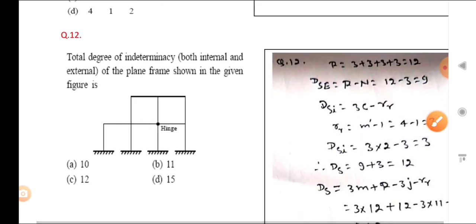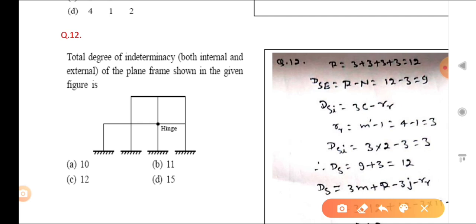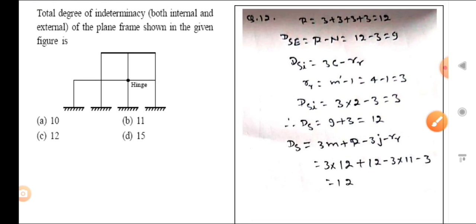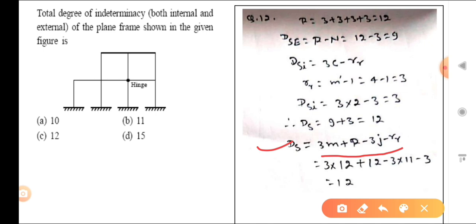Now question 12, it is simple. We have to find the degree of indeterminacy, both internal and external. We can solve by both methods, method first and method second. In the first method, the equation is 3M plus R minus 3J minus RR, for a hybrid joint. And RR is equal to M dash minus 1. How many members are meeting there? 4 members. So 4 minus 1, that is equal to 3.